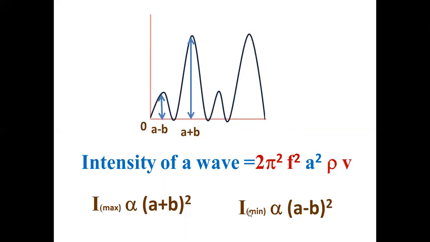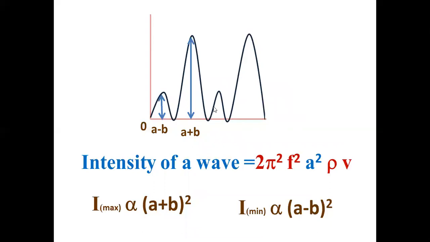So when two light waves superpose, at some places their crest may fall on trough and the resultant amplitude may destroy, and we may not get any light there. And there the intensity is a minus b whole square. At some places, crest may fall on crest and the resultant amplitude may be maximum, and I maximum will be a plus b whole square, because amplitudes will add up. So this is the resultant.